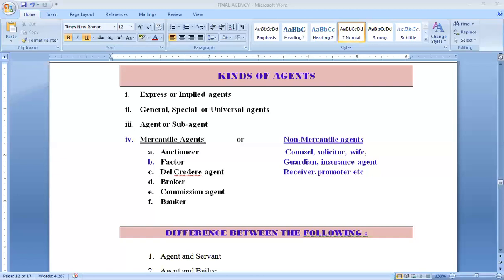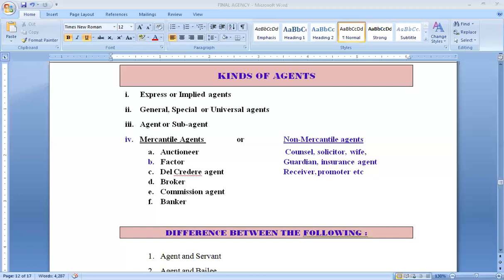The other categories of the agents here will be non-mercantile agents. Non-mercantile agents are those who are not representing us in the business, like counsel, solicitor, our lawyers who are representing us in the court cases. Wife, we have done already in the types of creation of agency, husband and wife, that topic we have done. Guardian of a child can be an agent.